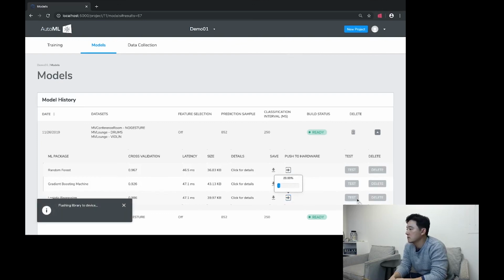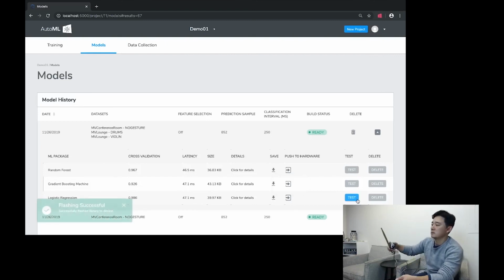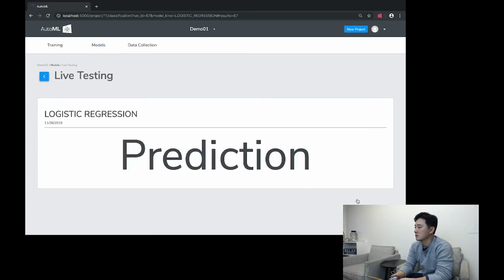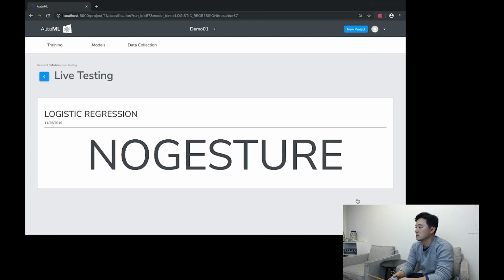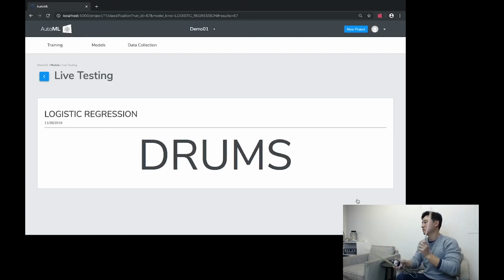Now let's pick the best performing model to push to the device for live testing. Here you can see the logistic regression model performing very well.